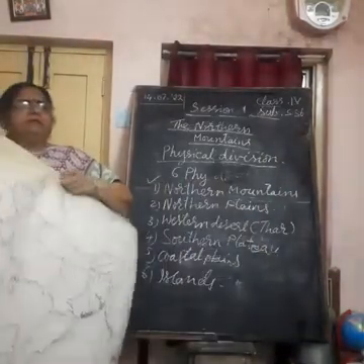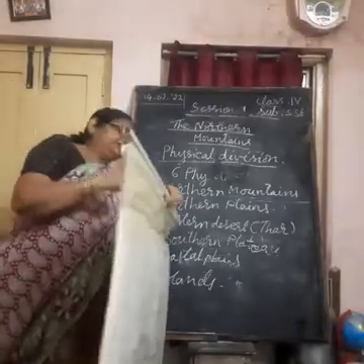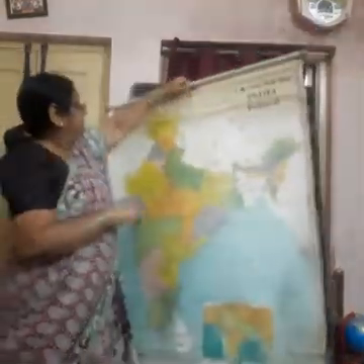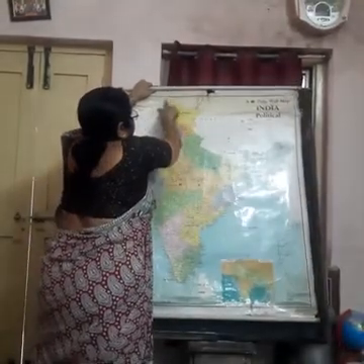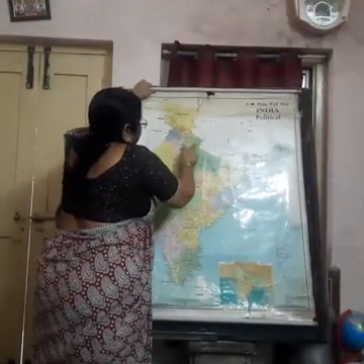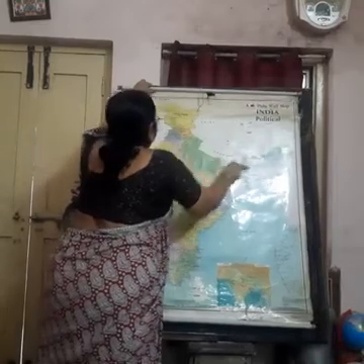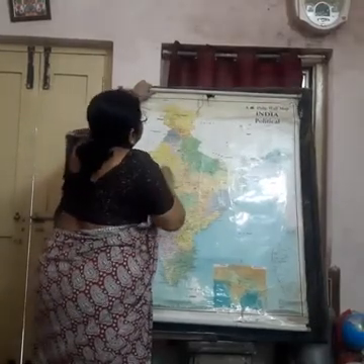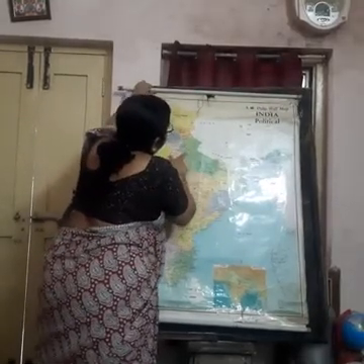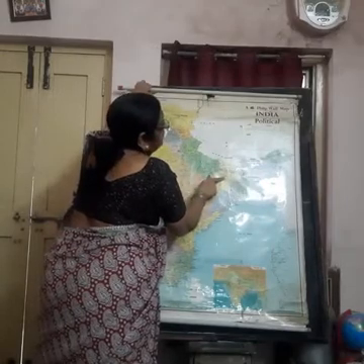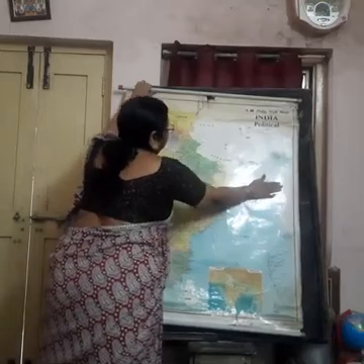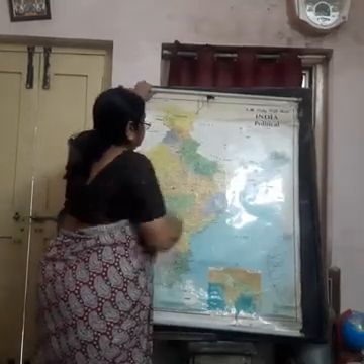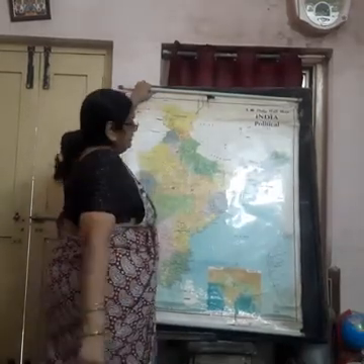Here, though I don't have a physical map of our country, I can show it. See, if I show this part completely, inside also, outside also, these are the northern mountains. So Punjab, Uttar Pradesh, Bihar, West Bengal, and some parts of eastern states, they are the part of the northern plain.